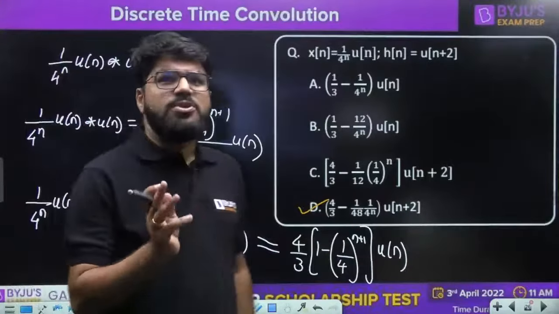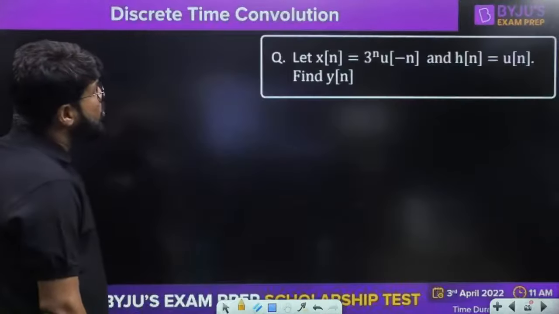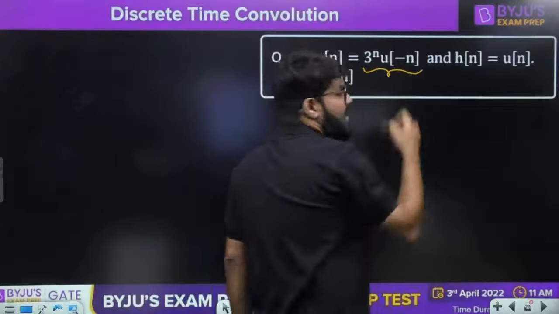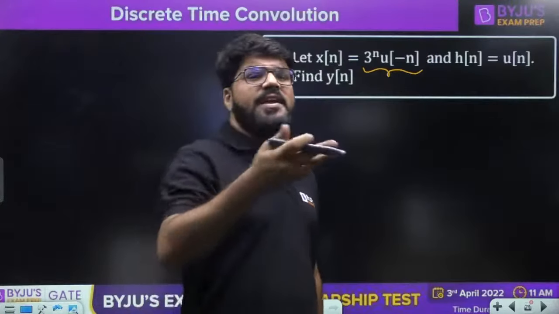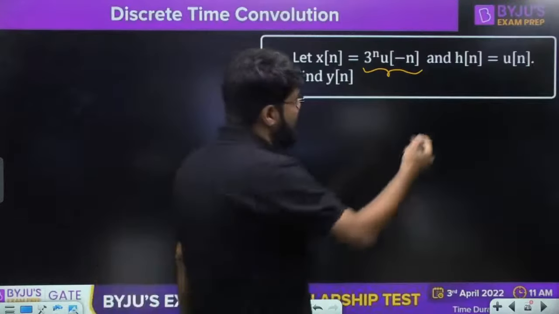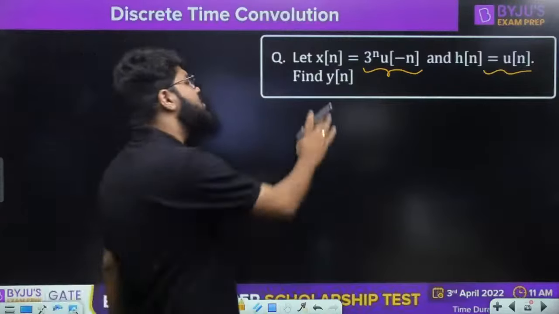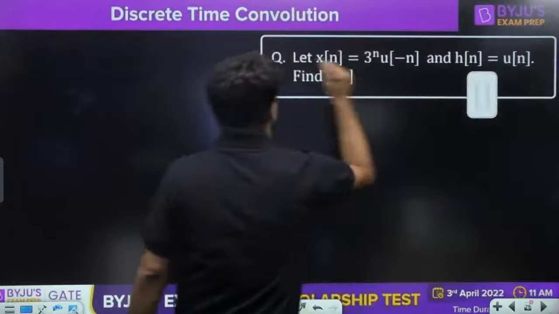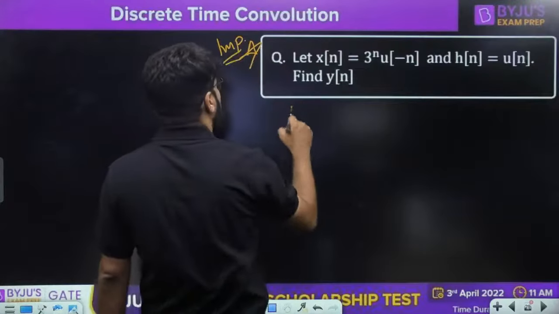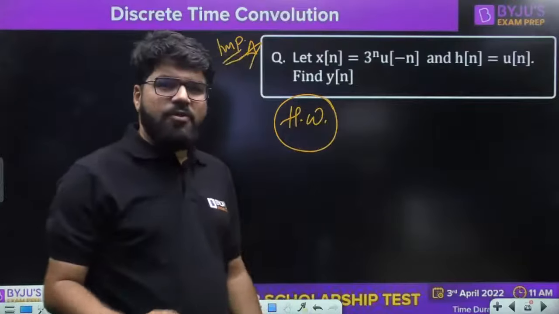Now guys, this was only a^n u[n] with b^n u[n]. Sir, suppose this is 3 raised to the power u[−n]. One of the signals is reversed in time, and the other one is the normal u[n]. How to solve such a question? This one is important, and this is homework for you.